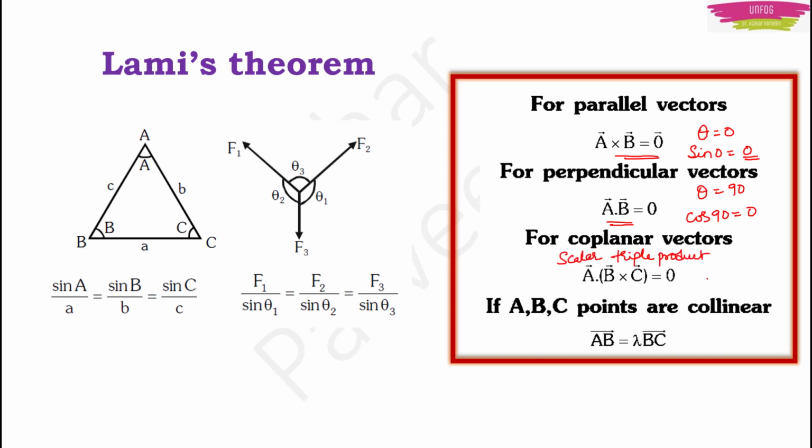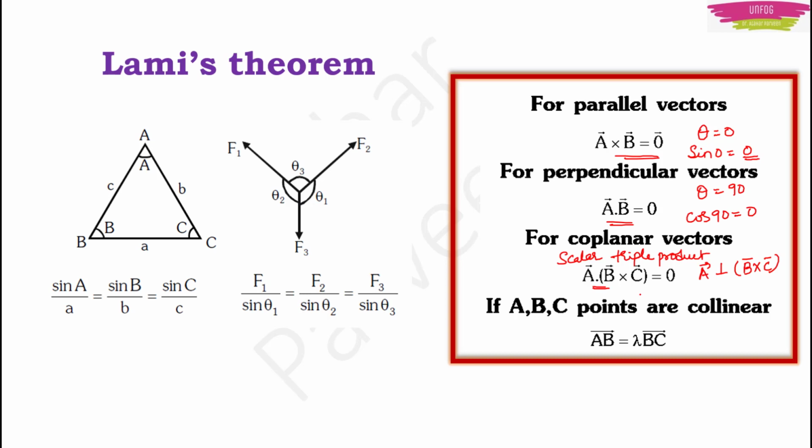And why is it 0? Because when I say A dot B cross C, I mean to say that vector A is perpendicular to the cross product of B and C. And if two vectors are perpendicular, the angle between them will be 90 degrees. Because this is a dot product, cos 90 will be equal to 0, and if cos 90 is 0, then the entire dot product is going to be 0. Therefore, A dot B cross C will be equal to 0.